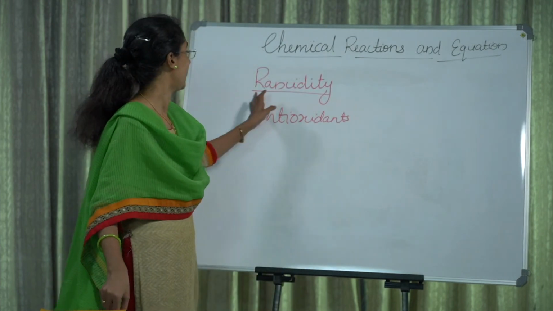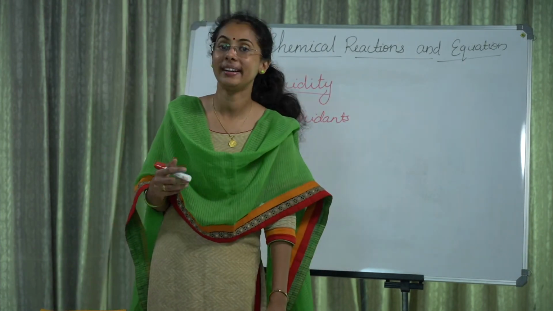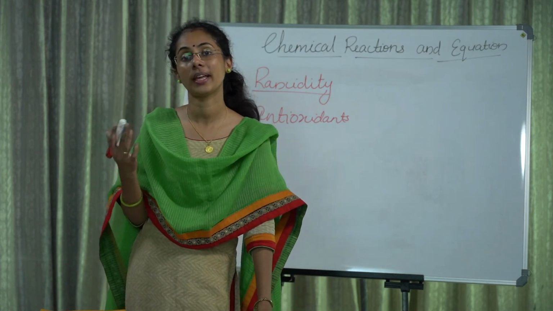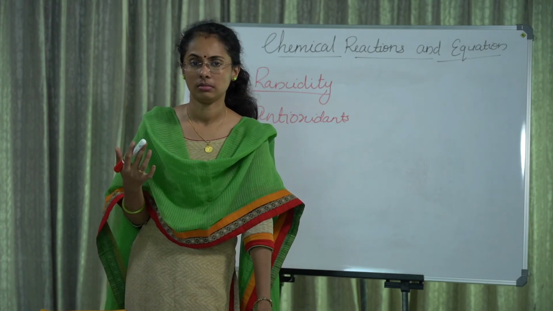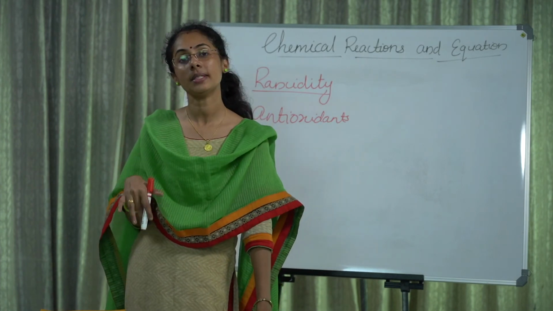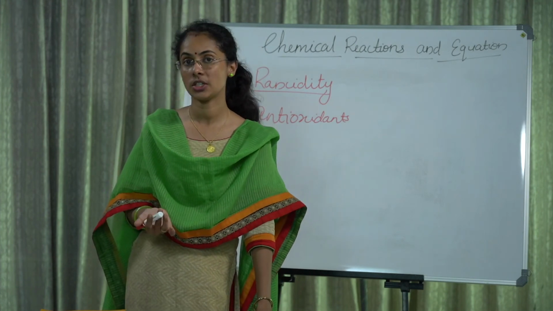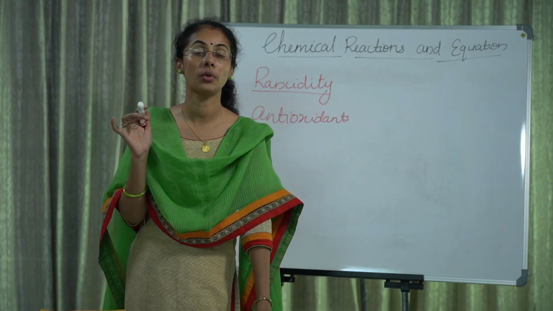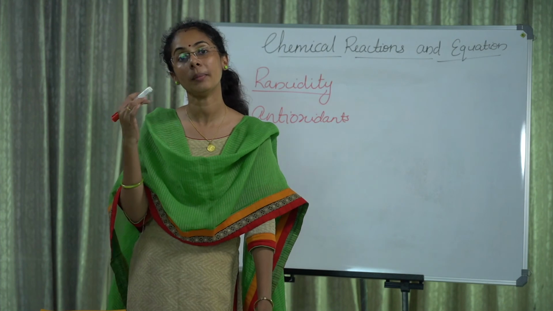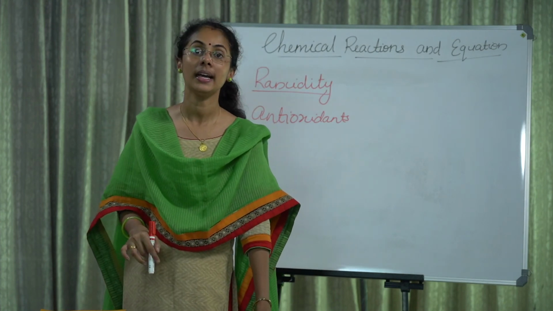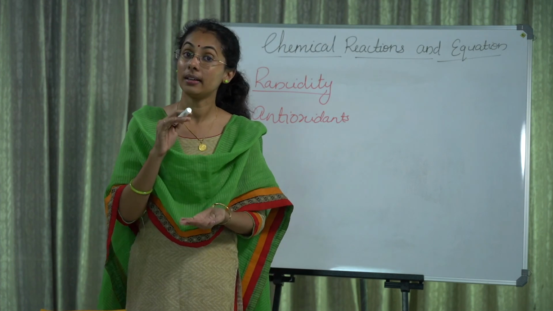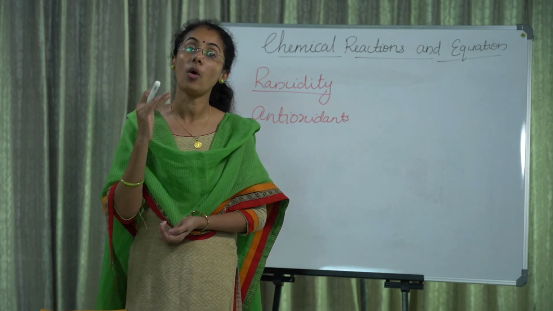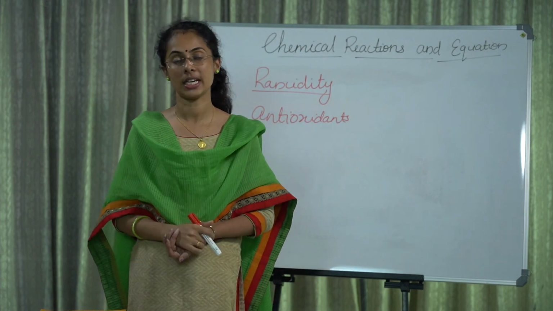Next portion, rancidity. When fat and oil are oxidized, they become rancid. The taste and color of that food also change. Sometimes we can add antioxidants to food to prevent oxidation. Another method to prevent oxidation is keeping food items in a closed container. That also slows down or prevents oxidation.